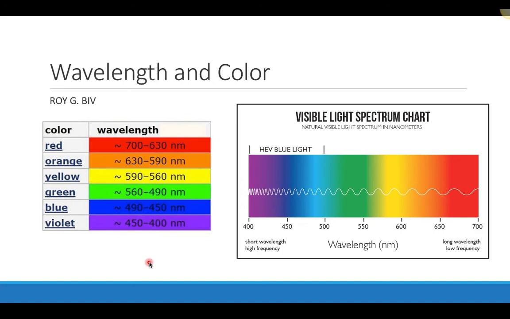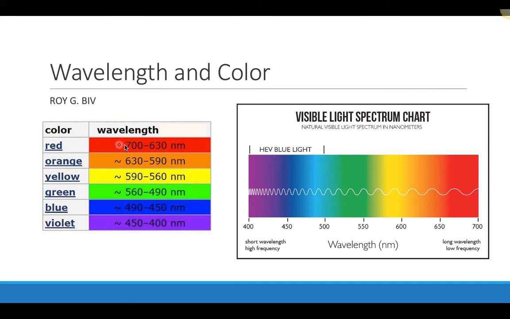So we learn at a pretty early age the colors that are sort of the traditional colors, and I don't know if they still teach this in school, but the Roy G. Biv is how I remembered the color scheme, which is red, orange, yellow, green, blue, and then there was an I for indigo, and then violet. And so learning those colors in that order tells us the order of the colors in terms of their wavelength.